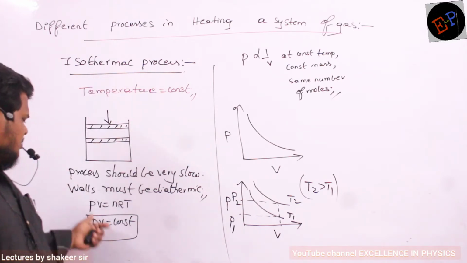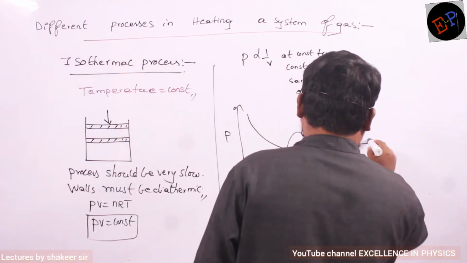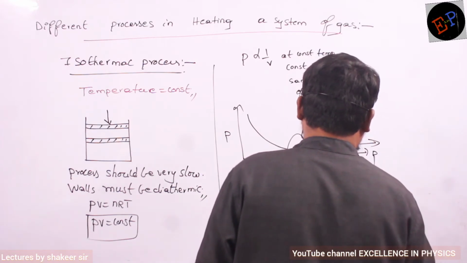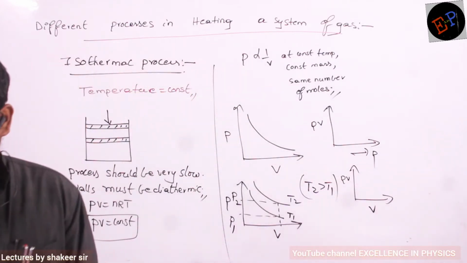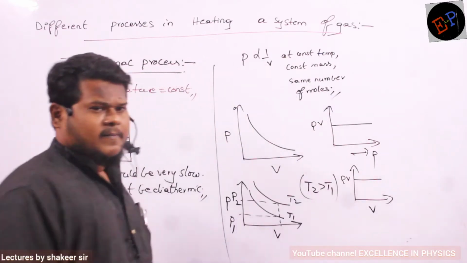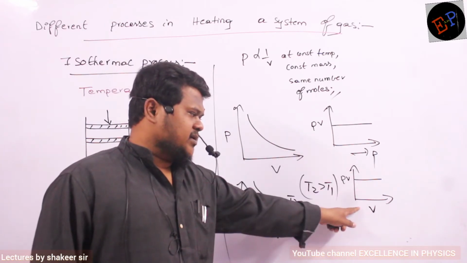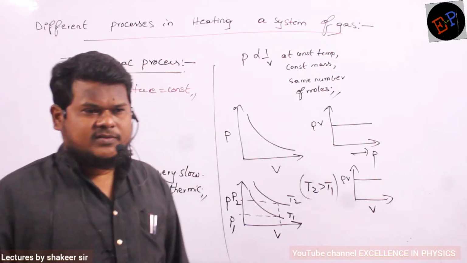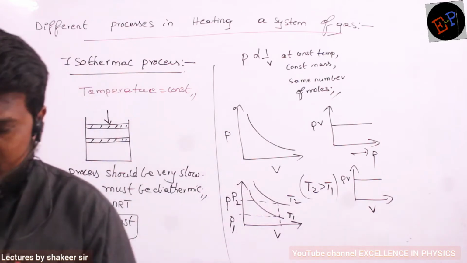And in chemistry also we have drawn some more graphs, like the PV graph. PV on the y-axis, and I will take P on the x-axis. Similarly, PV on the y-axis, V on the x-axis. Then what should be the shape of the graph? They should be parallel to the x-axis. Why are they parallel? PV is always a constant. Whatever the pressure, whatever the volume, PV should always remain constant. So even if pressure and volume change, the PV product doesn't change. That is why the graph is a straight line.